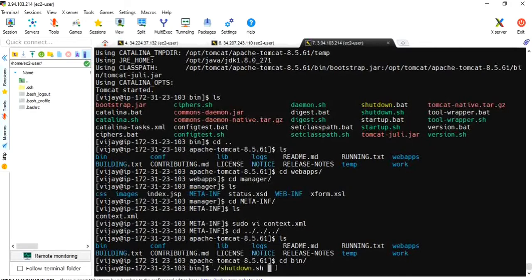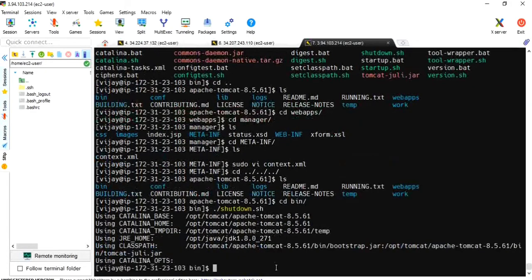Let me shut it down first, because we need to shut down and start up whenever anything is changed in configuration files.